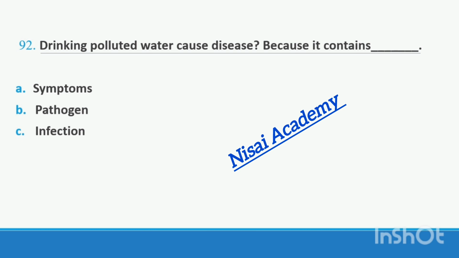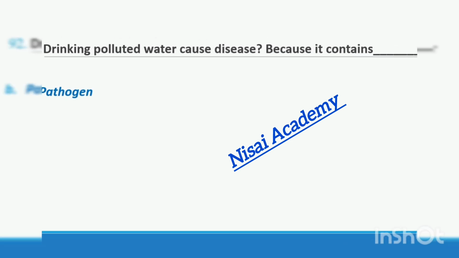Question 92. Drinking polluted water causes disease because it contains option A, symptoms, option B, pathogen, option C, infection. Drinking polluted water causes disease because it contains pathogens. Polluted water contains pathogens. Right option B.